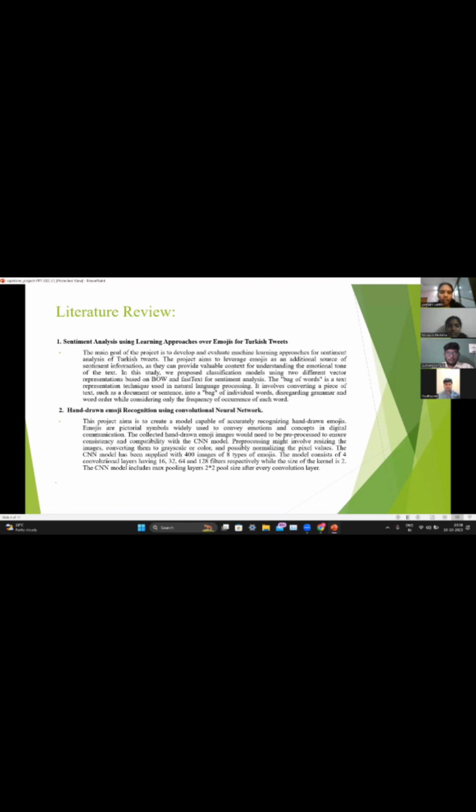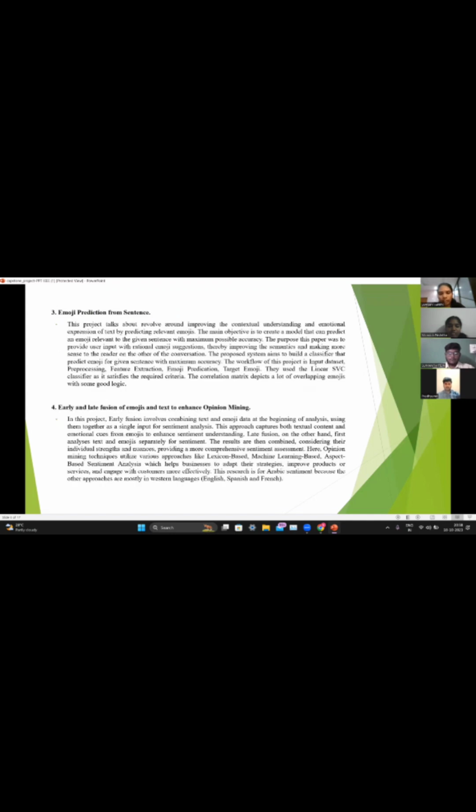Coming to the second one, handwritten emoji recognition using a convolutional neural network. This project aims to identify handwritten emoji using a CNN. They have taken 400 images with 8 types of emojis, and they have used 4 filters in the CNN model: 16, 32, 64, and 128 filters.